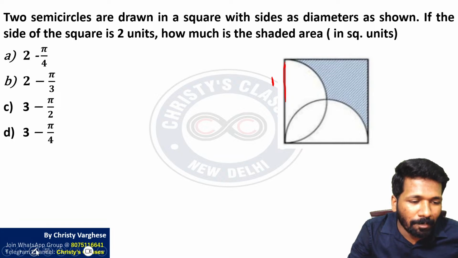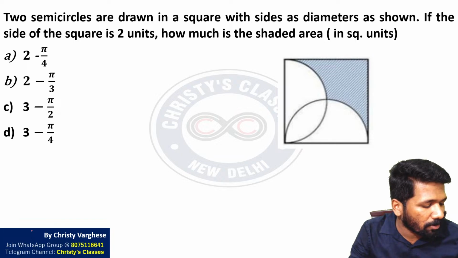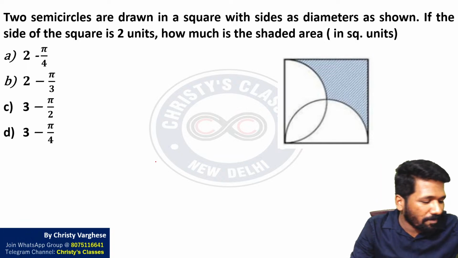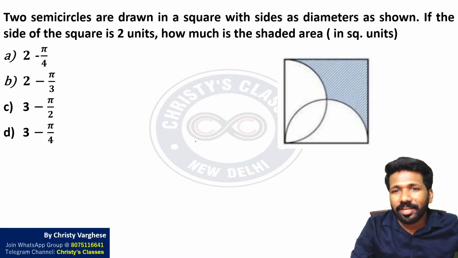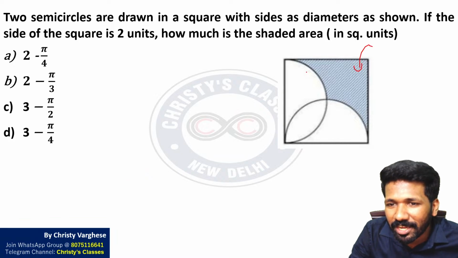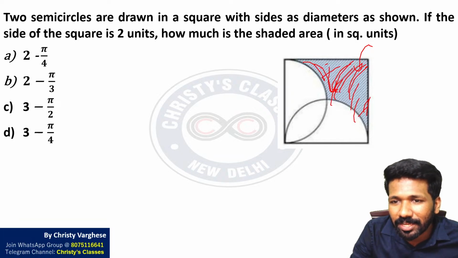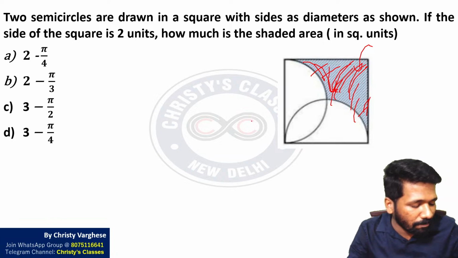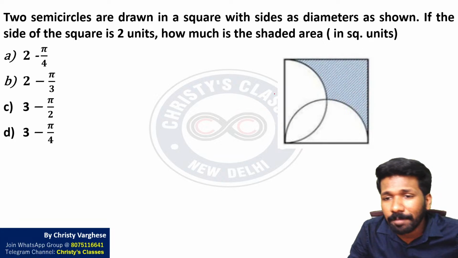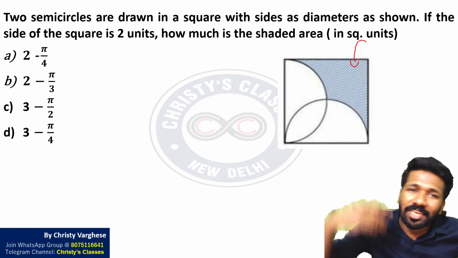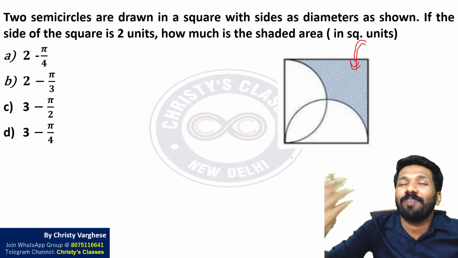I have always told the power of negative thinking. Check out my tips and trick lecture where I have explained the power of negative thinking. Here the power of negative thinking will help you do this question better. What is the power of negative thinking? We need the shaded area, but this shaded area is not a convenient shape for applying a formula or solving an equation algebraically. That is why, since the shaded area is asked, find the area of everything other than the shaded area.